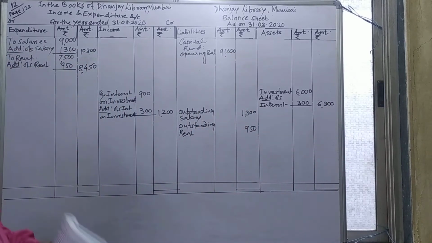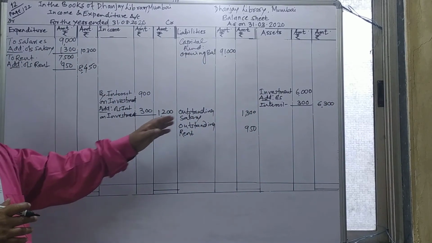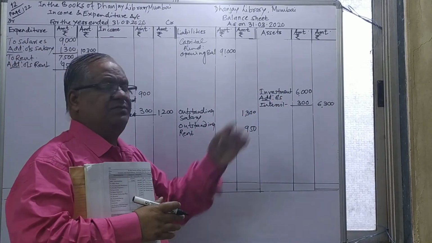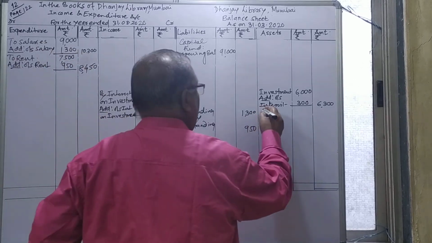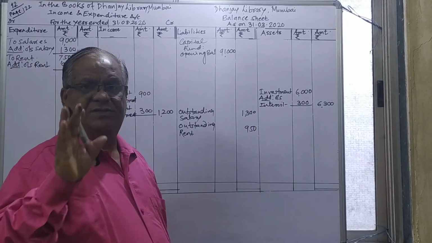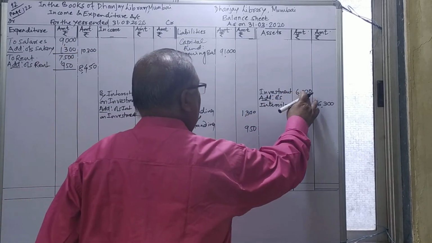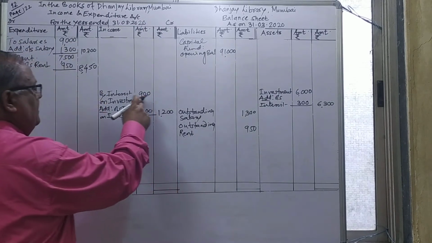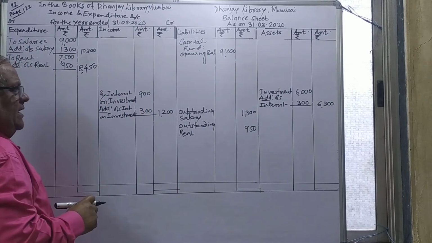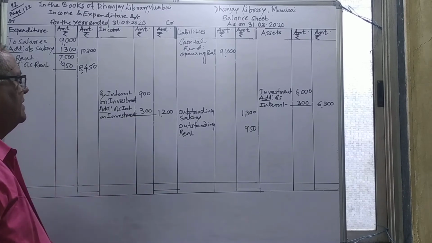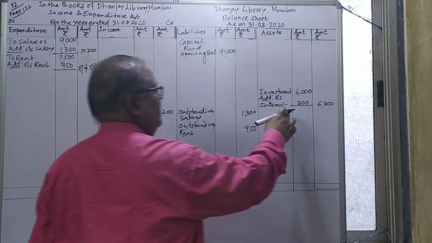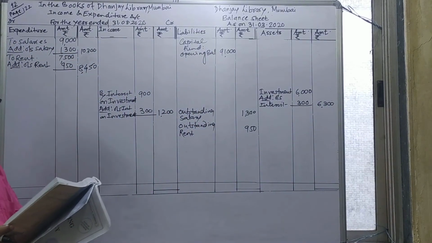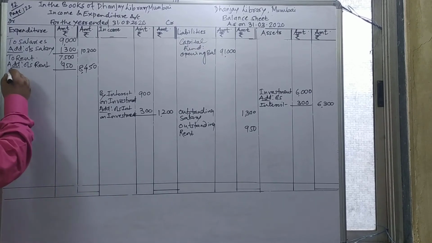Once again, I will explain this matter. If you calculate 20% on the investment, you get 1,200 as the total. Out of that 1,200 they already collected 900 on this side. Therefore there is still 300 rupees receivable. So I add this 300 here, and here also I add 300, so 6,300 including that interest is coming there. Then after that, stationery: no more adjustment on stationery, and take care of stationery.